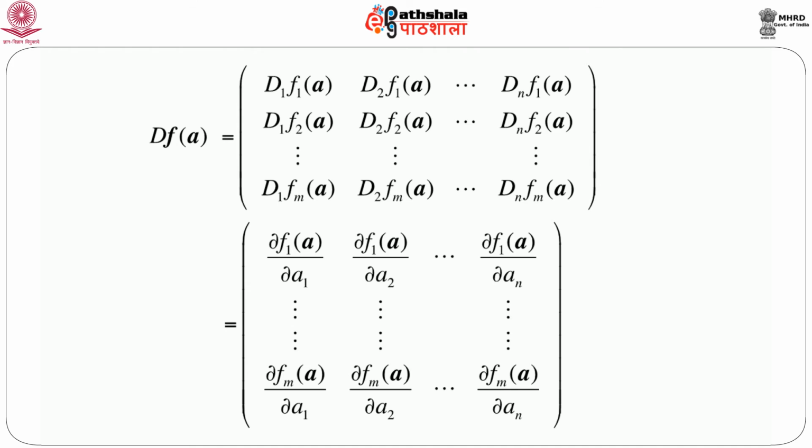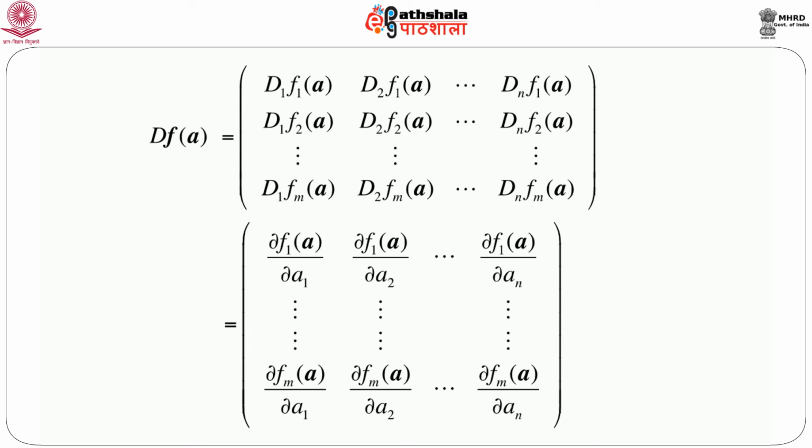So, we can write dfa as an m by n matrix. The first row is the first order partial derivatives of f1 at a, that means d1 f1a, d2 f1a, and so on up to dn f1a, that is, the partial derivatives with respect to each component for the first component function f1, and so on.